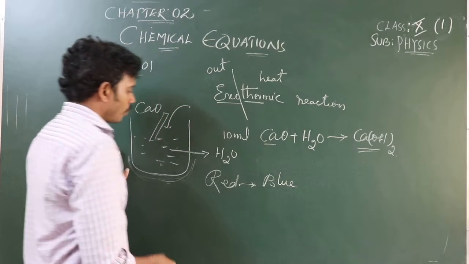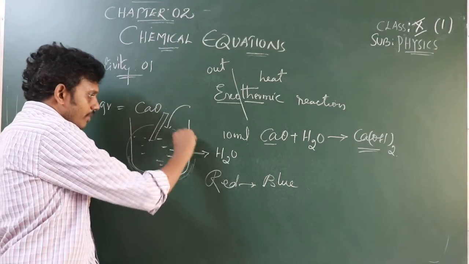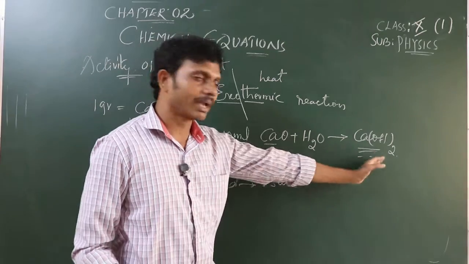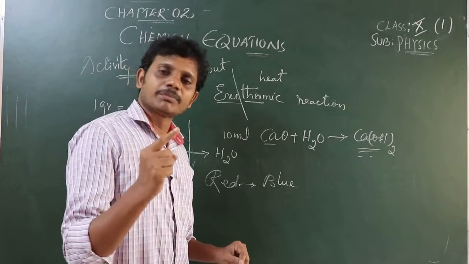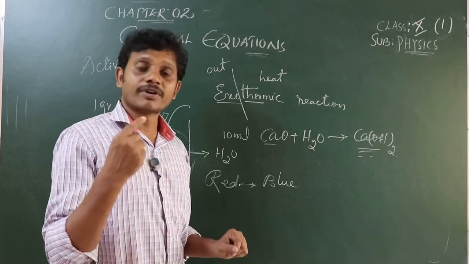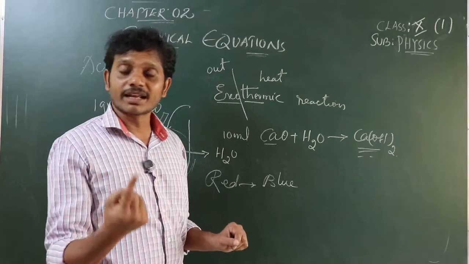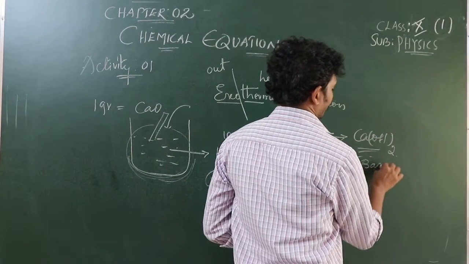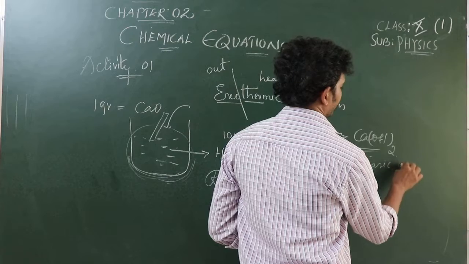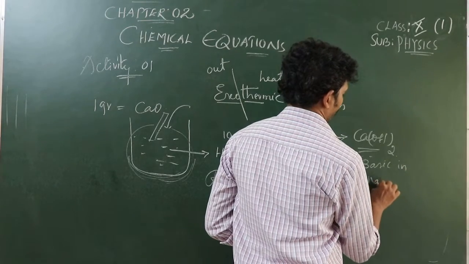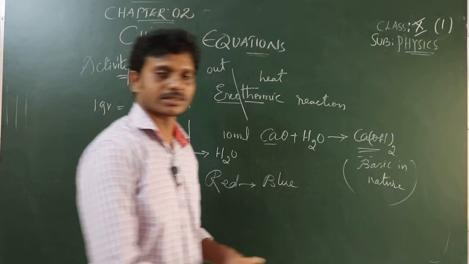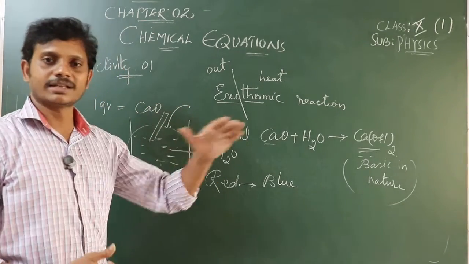By this, what is the nature of the solution which is formed here? Is it acidic or basic? If red litmus changes its color from red to blue, then we can confirm it is a base. This is basic in nature. Got it? We can simply say it is a base. Calcium hydroxide is a base.